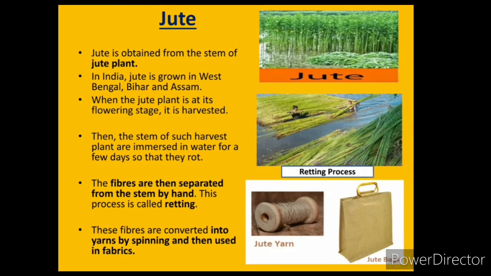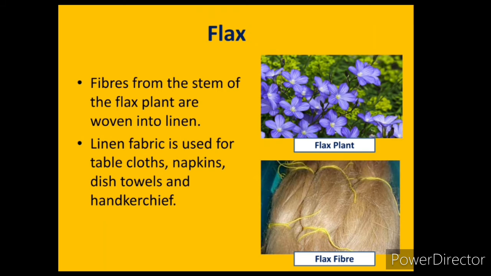The next topic is flax. Fibers from the stem of the flax plant are woven into linen. Linen fabric is used for tablecloths, napkins, dish towels, and handkerchiefs. If you see, this is a flax plant, and the next image is the flax fiber, which is thin, from the stem part of a flax plant.